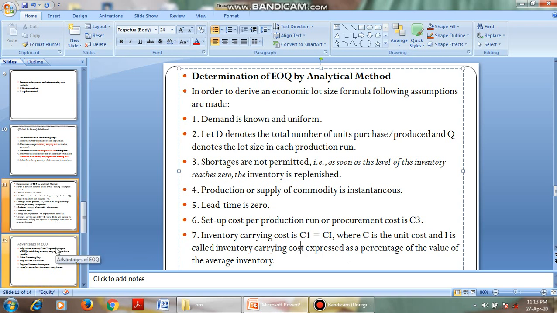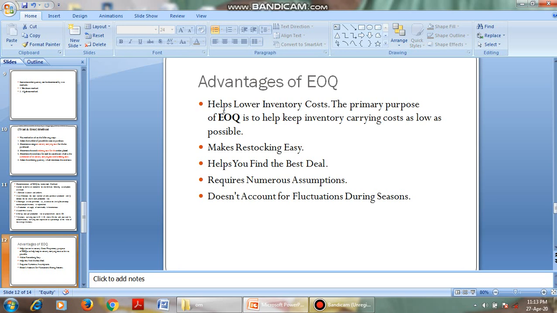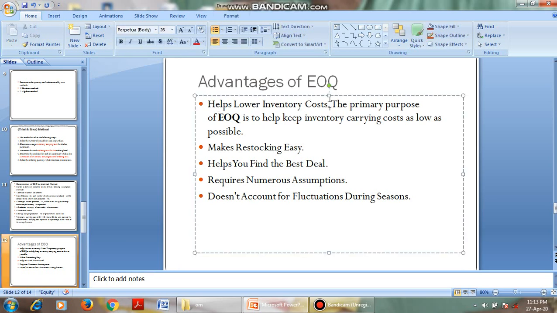Next, coming to the advantages of EOQ: it helps in lowering inventory cost, that is, inventory carrying cost is reduced. The primary purpose of EOQ is to help keep inventory carrying cost as low as possible. That is the best advantage of EOQ: the cost of carrying the inventory and the ordering cost are as low as possible.